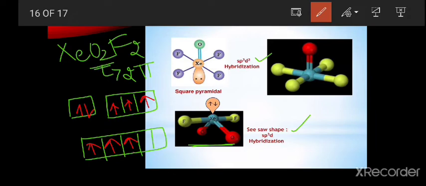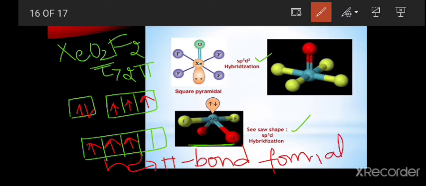In this d orbital, 2 electrons are involved in the pi bond formation. Then the remaining electrons are involved in forming sigma bonds with the xenon. So the hybridization is sp3d.